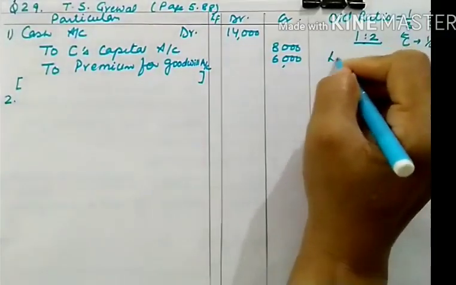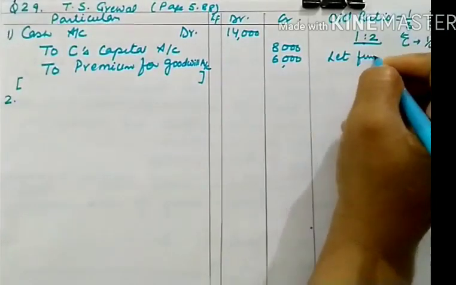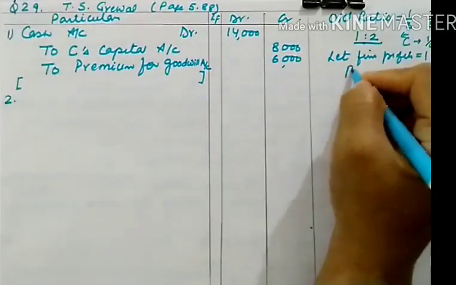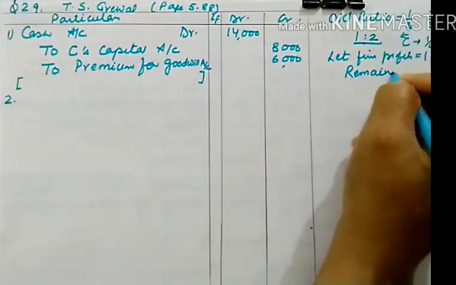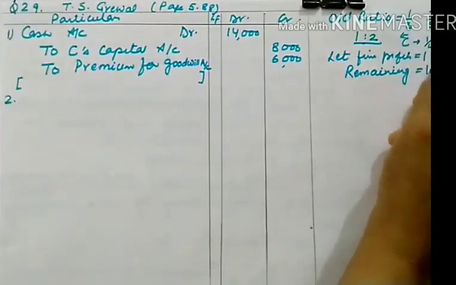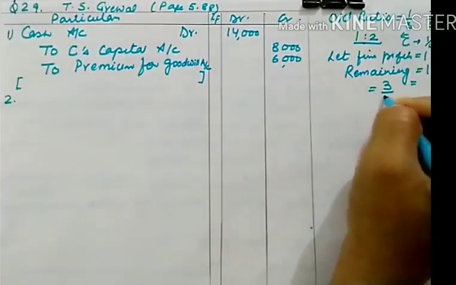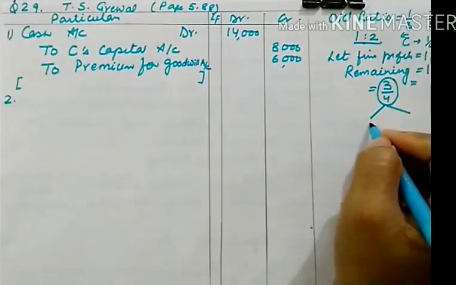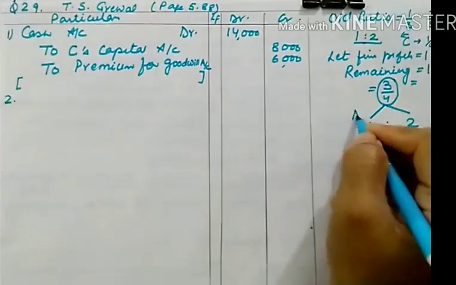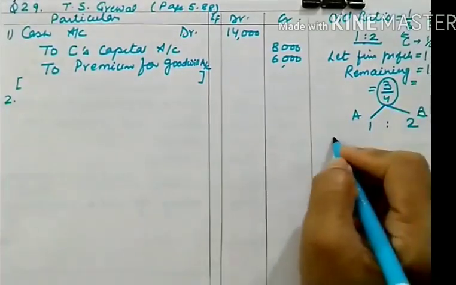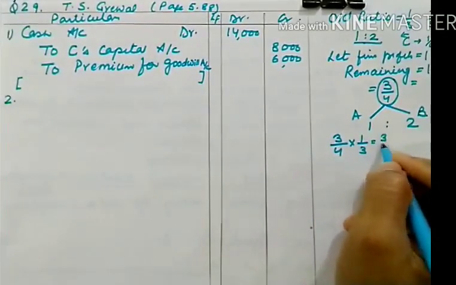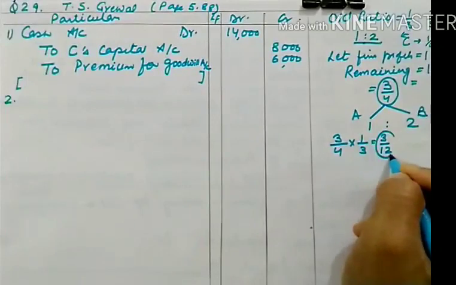So we know the steps. Let firm's profit be equal to 1 and remaining profit is 1 minus new partner's share 1/4. So this will be 3/4. Now we'll be dividing 3/4 between old partner A and B in the ratio of 1:2. So A will get 3/4 multiplied by 1/3. A's share will be 3/12. This is new share.